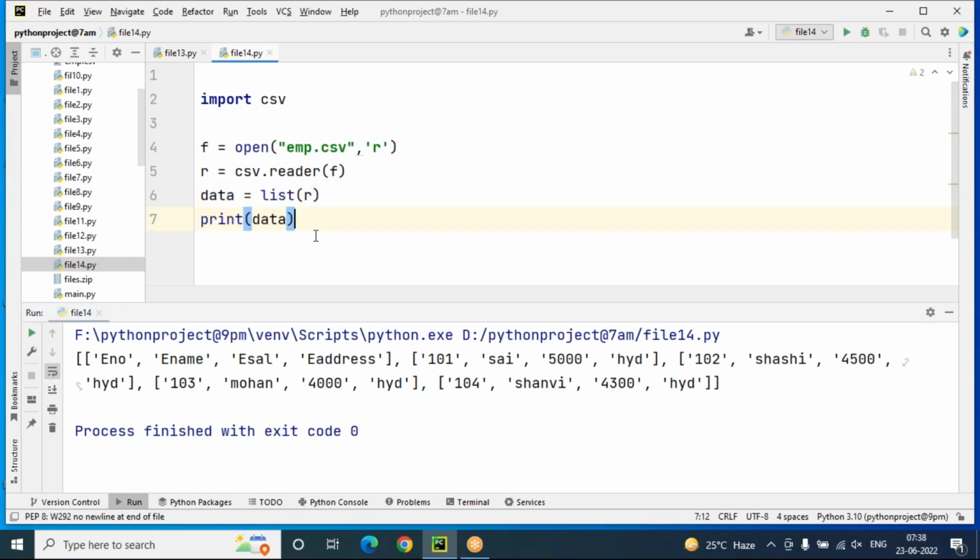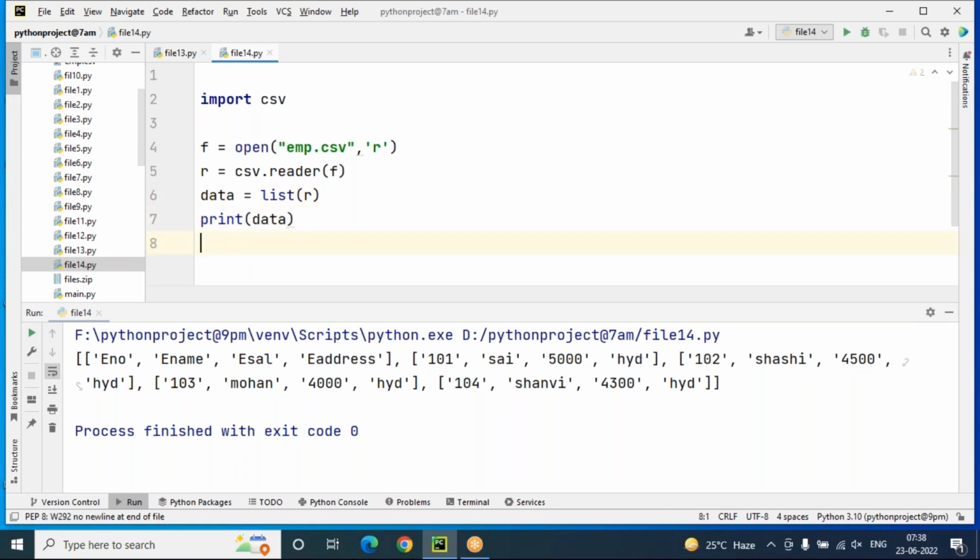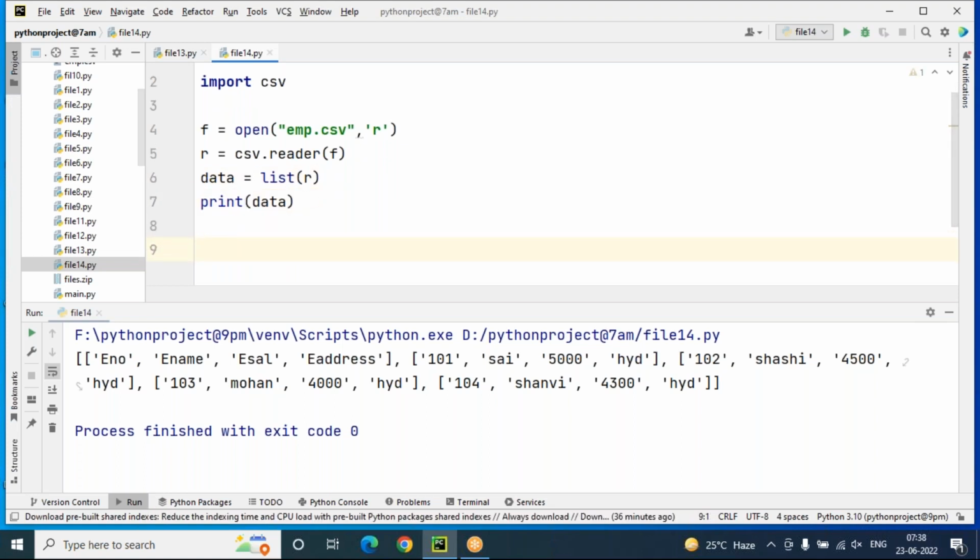Let's look into how to get each list of values. We are printing the list now, so later I can remove this list also. I just want to arrange it in table format. How to do it? Simple. I have to use a for loop. For line. What does line mean?